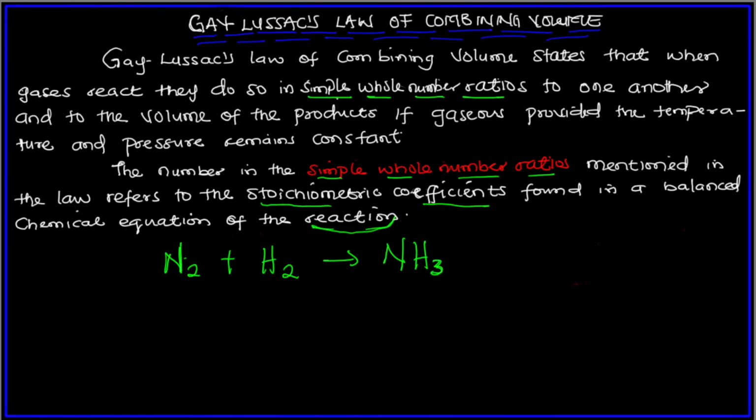This is the formation of ammonia. This equation is not balanced. So let's balance nitrogen. We have two atoms of nitrogen, two atoms of nitrogen here. We have 6 atoms of hydrogen here. This is just 2, so 3 here, 3 times 2. So we have 6 atoms of hydrogen here. So this is already balanced.